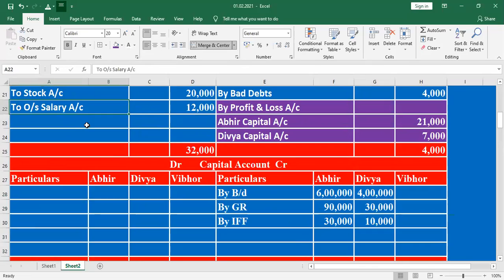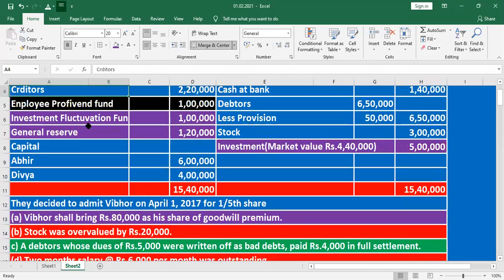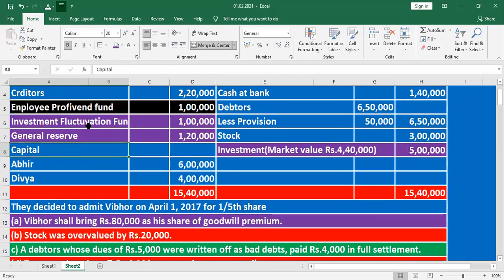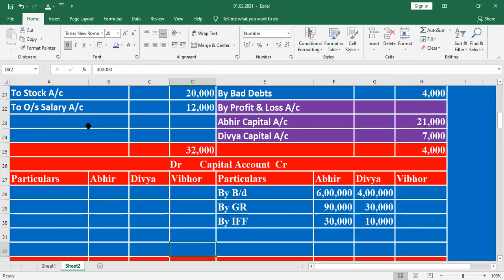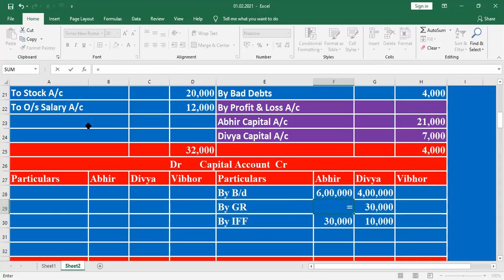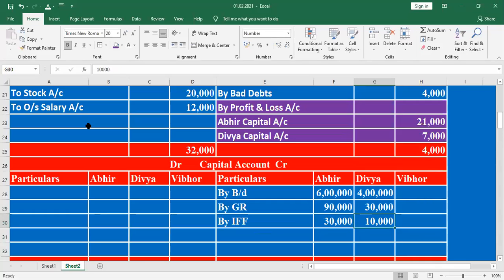1 lakh 20,000, the general reserve, is transferred to the old partners Abir and Divya in OPR. The OPR is 3 is to 1. So 1 lakh 20,000 will be distributed in the 3 is to 1 ratio. 3 by 4 into 1 lakh 20,000 is 90,000, and 1 by 4 is 30,000. 90,000 and 30,000.